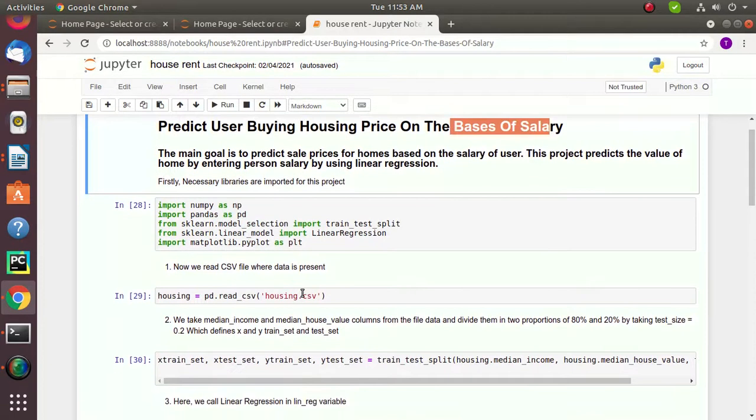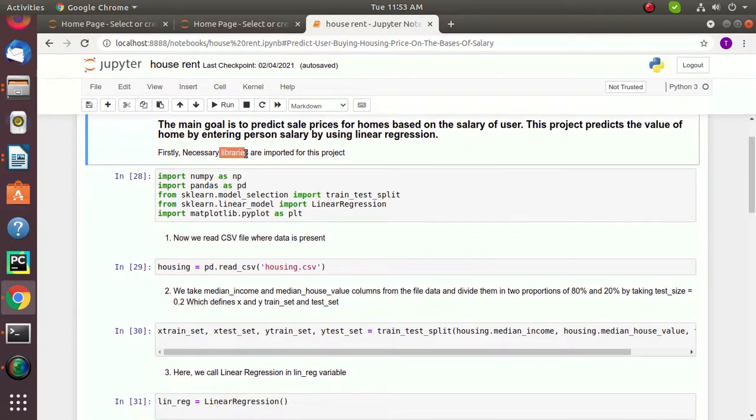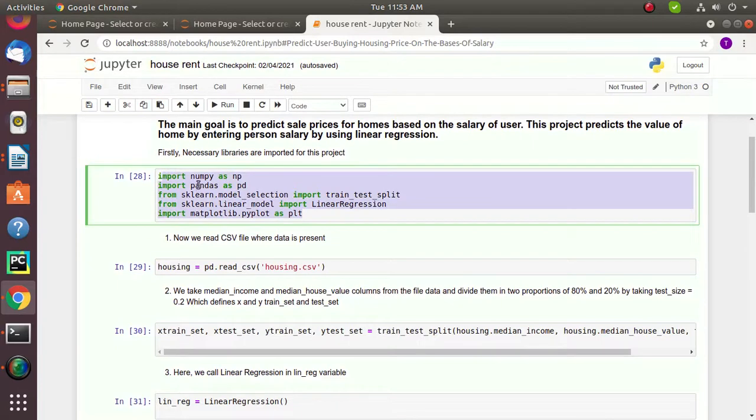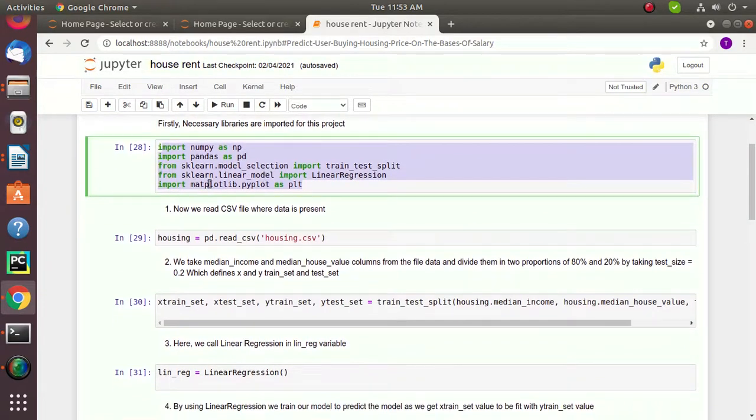This code is given in very simple steps, and you can easily make a code by going through this video. Our first step is that we import the libraries for this project. Whatever library we need in this project, we will import in the first step. NumPy, Pandas, Scikit-learn linear model, everything is imported in the first step.